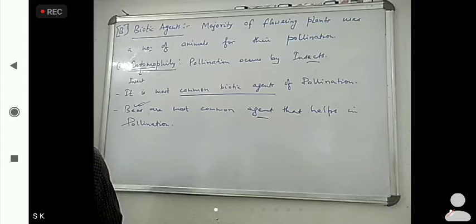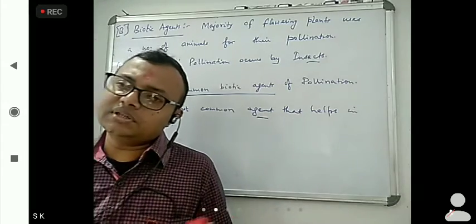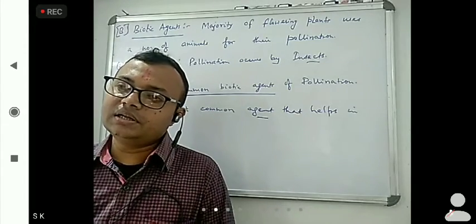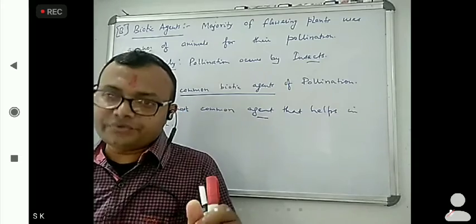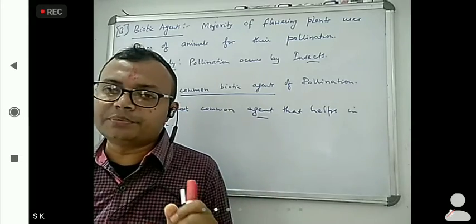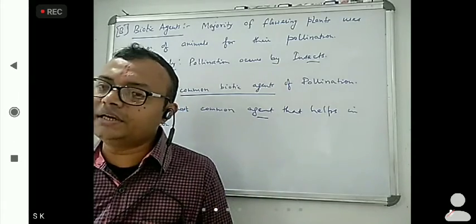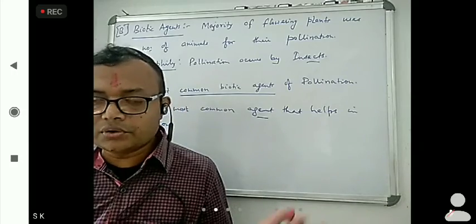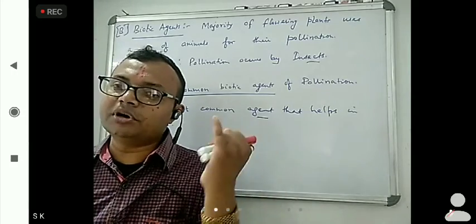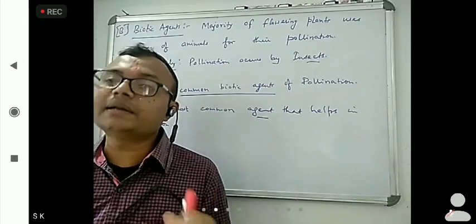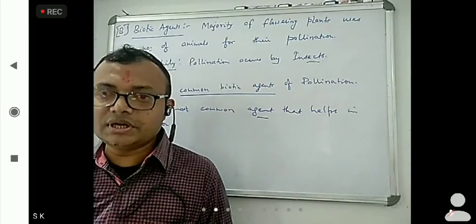Now, here what characteristic features are there? If no facility is provided by the flower, then no animals will go there. So what happens? Number one important is nectar. What else is there?